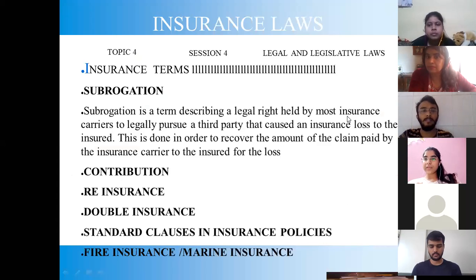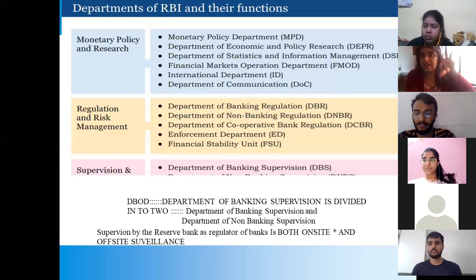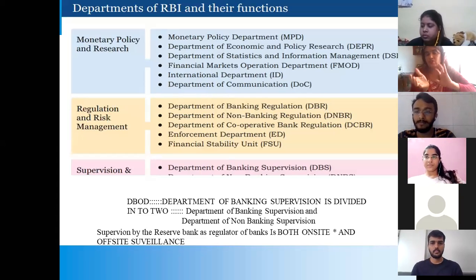Supervision by the Reserve Bank is done both on-site and off-site. On-site and off-site means, I told you, Melina is the inspector. Sitting inside the Reserve Bank, she will check all the banks. Everything comes on her laptop. So on-site surveillance she can do sitting in the RBI, and for off-site surveillance she goes physically to the banks. She may go today to Canara Bank, next month she may be one month with Syndicate Bank, maybe one month with Punjab National Bank. They are called the inspection team, and she will be sent along with her inspection team.